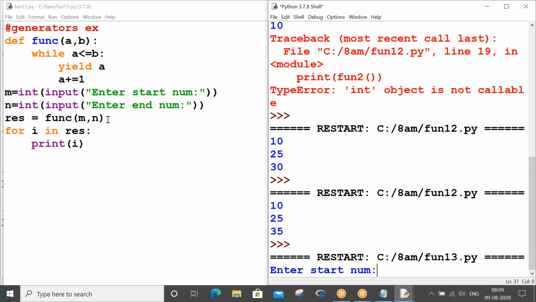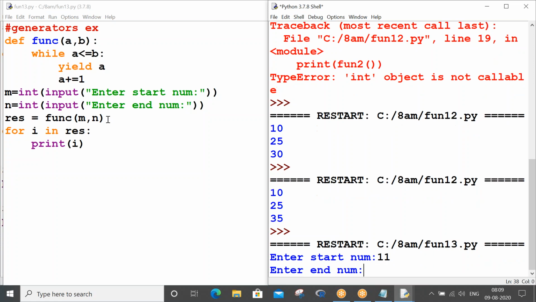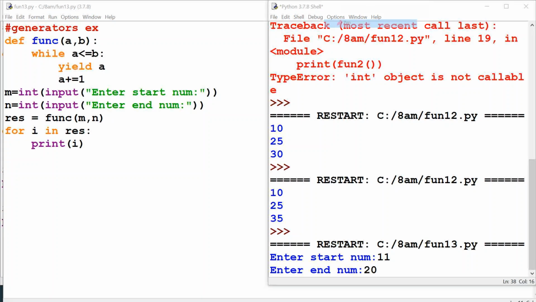Enter start number, let me enter 11. Enter end number, let me enter 20. So let me trace now. You have entered 11 and 20, so 11 and 20 are passing here, and these values will go and sit here, 11 and 20.